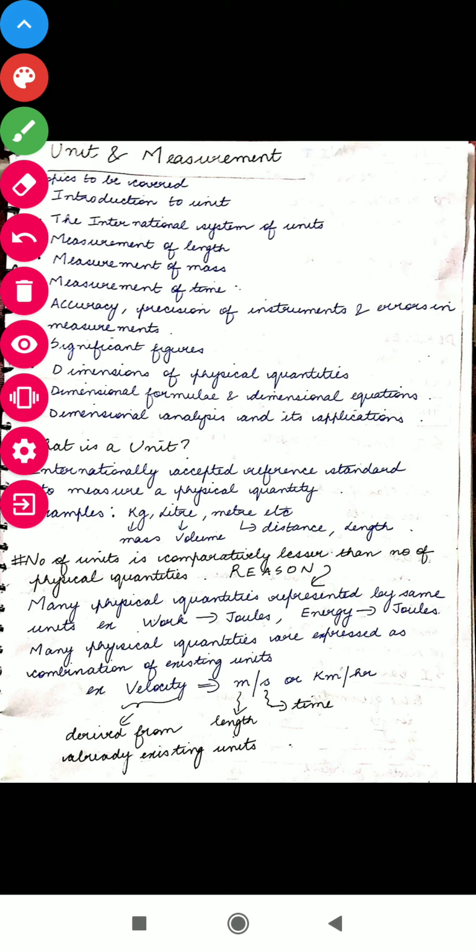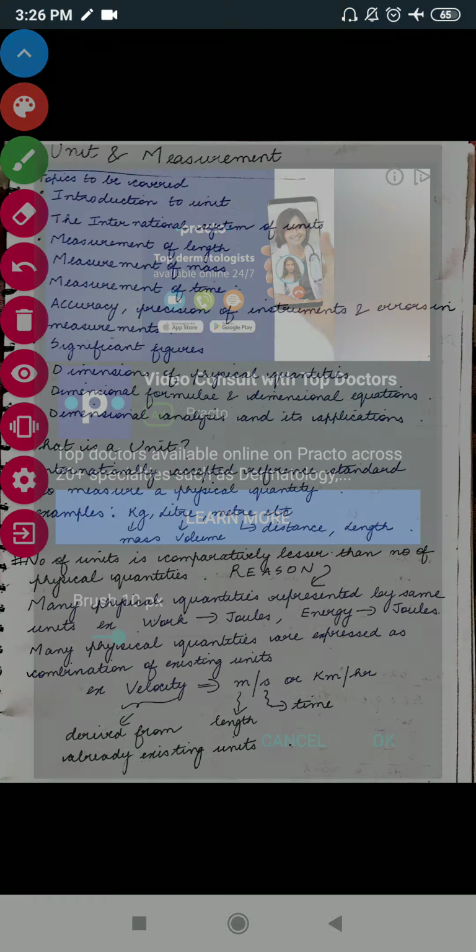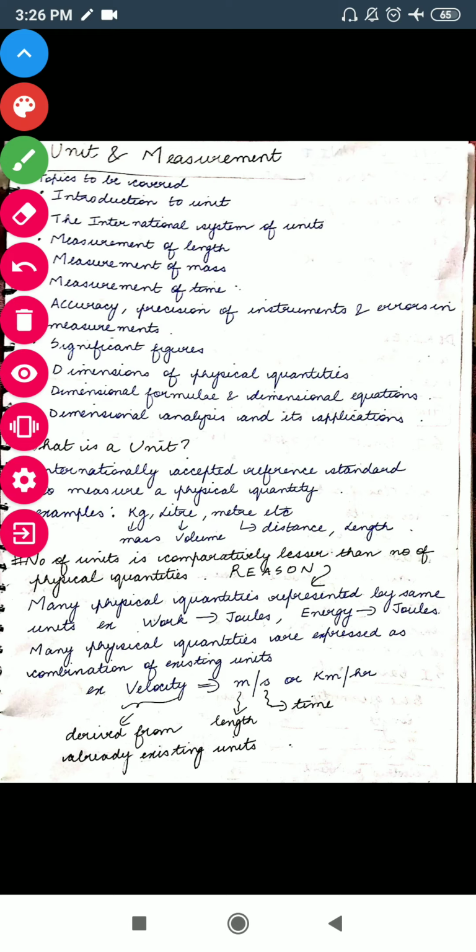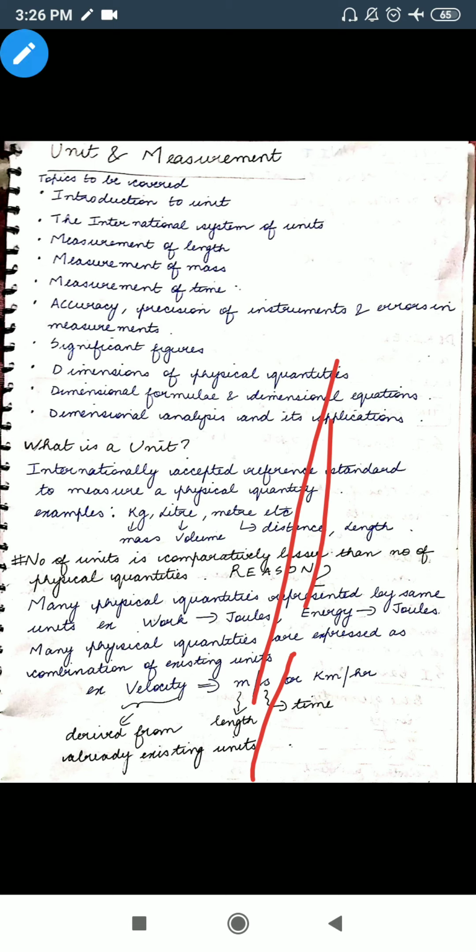It is your second chapter of physics, and we can call it the first unit of physics. Together, physical world and unit and measurement come under the first unit of physics of class 11th. So here you can see that I have written what all topics are to be covered: introduction to unit.